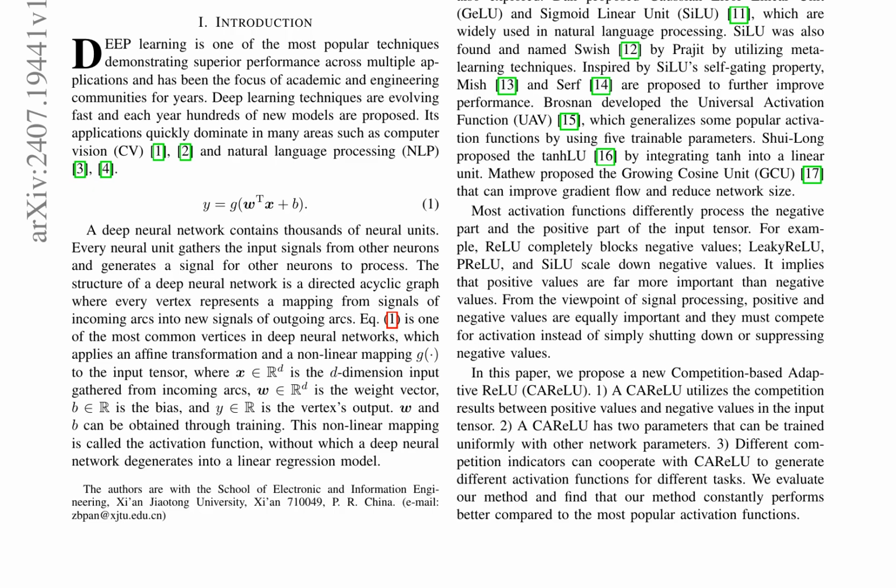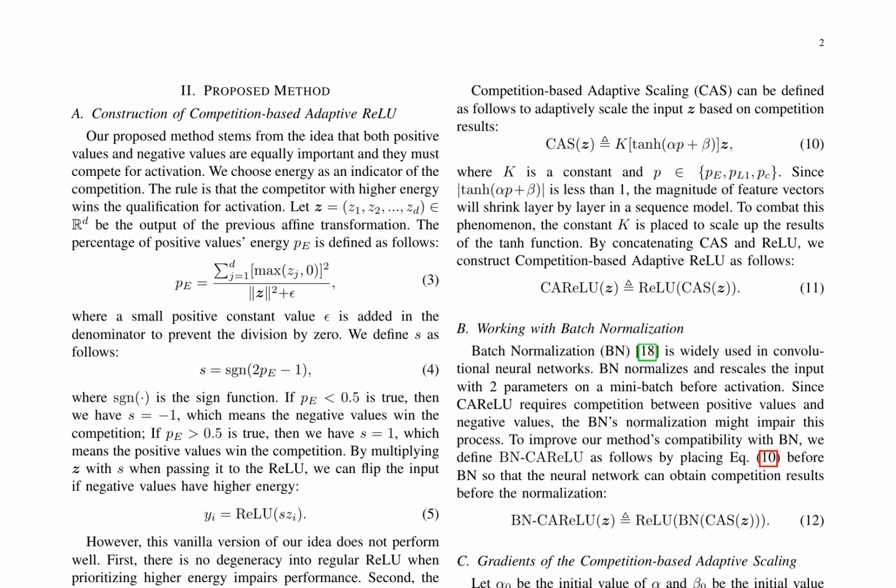Proposed method: The authors propose a new competition-based adaptive ReLU, CAReLU, that utilizes the competition results between positive values and negative values in the input tensor. CAReLU has two parameters that can be trained uniformly with other network parameters. Different competition indicators can cooperate with CAReLU to generate different activation functions for different tasks. The percentage of positive values energy, p_E, is defined as the indicator of the competition. If p_E is less than 0.5, then the negative values win the competition. If p_E is greater than 0.5, then the positive values win the competition.